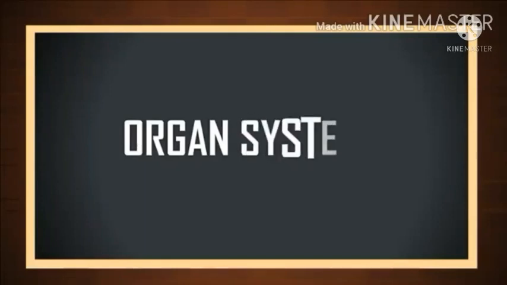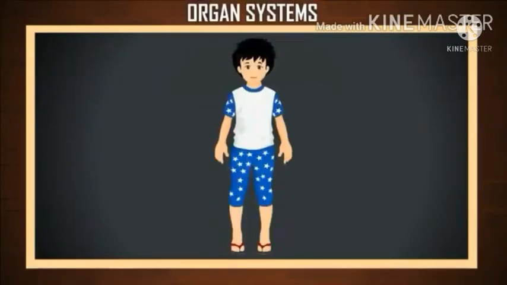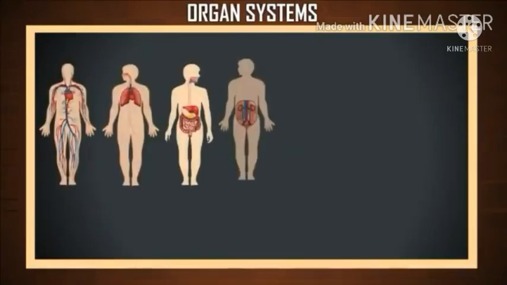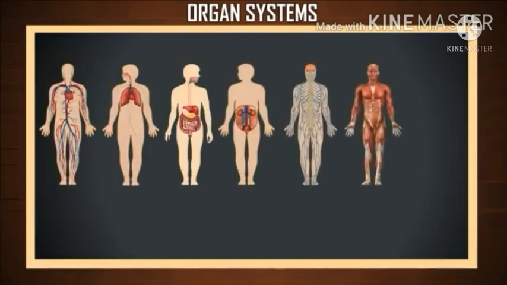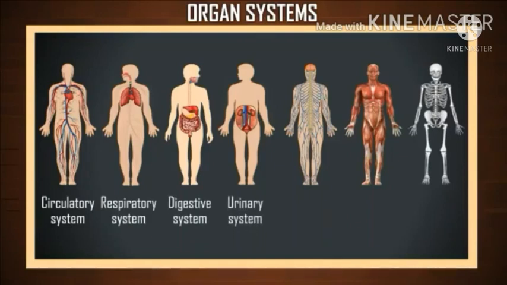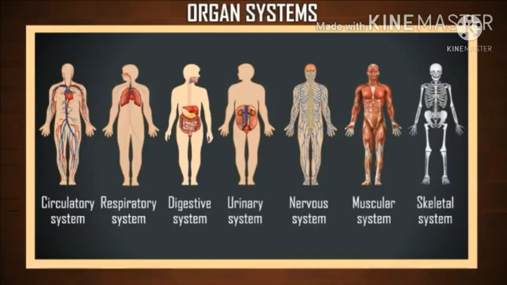Today we are going to discuss the topic organ systems for class 9. There are 11 major organ systems present in our body. Now we will discuss 7 important organ systems. They are circulatory system, respiratory system, digestive system, urinary system, nervous system, muscular system and skeletal system.